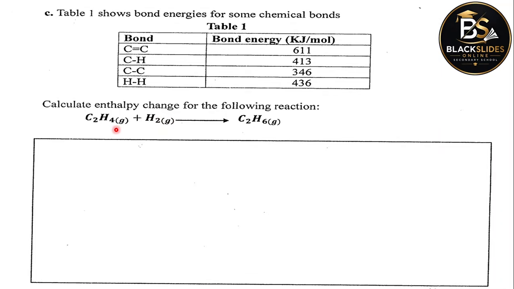Both of them are gaseous reactants to react to form ethane, which is also gaseous. Take note, this is an alkene reacting with hydrogen. As a matter of fact, this must be an addition reaction, where hydrogen is simply adding to ethene to produce ethane.